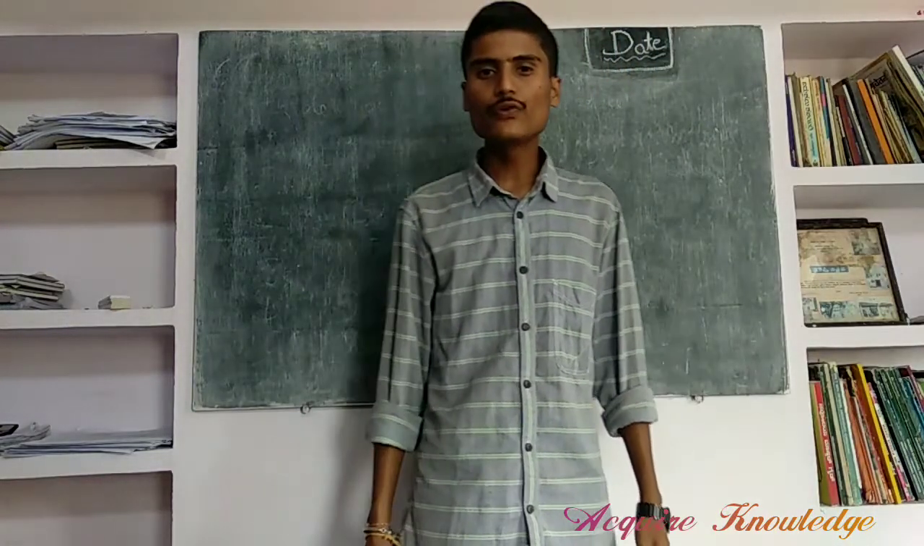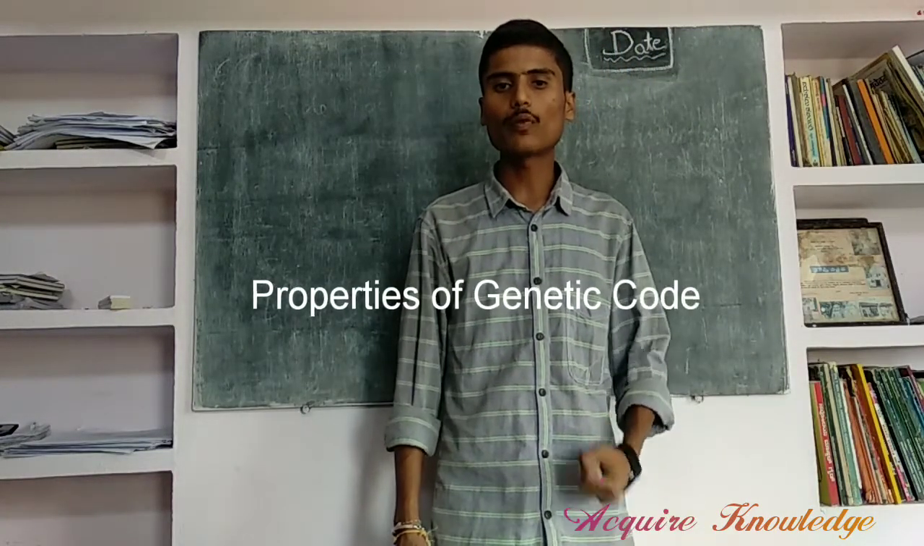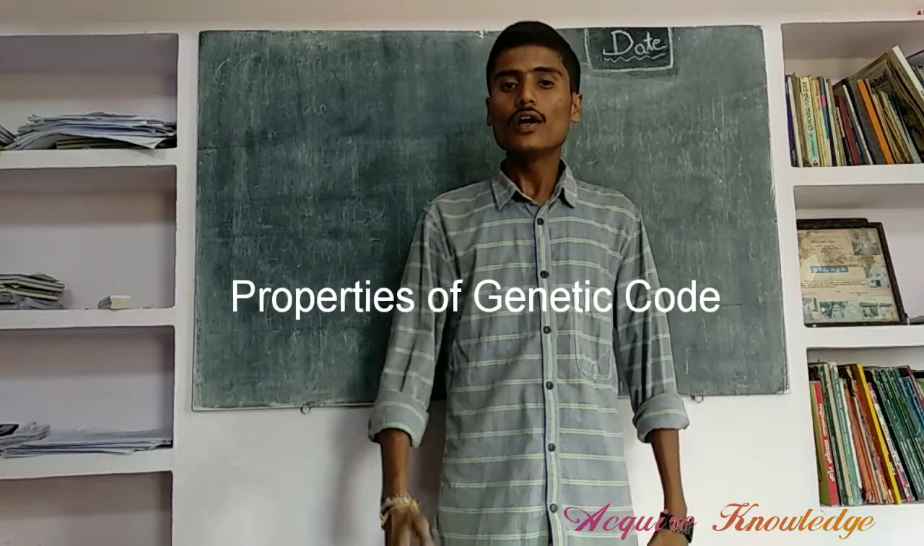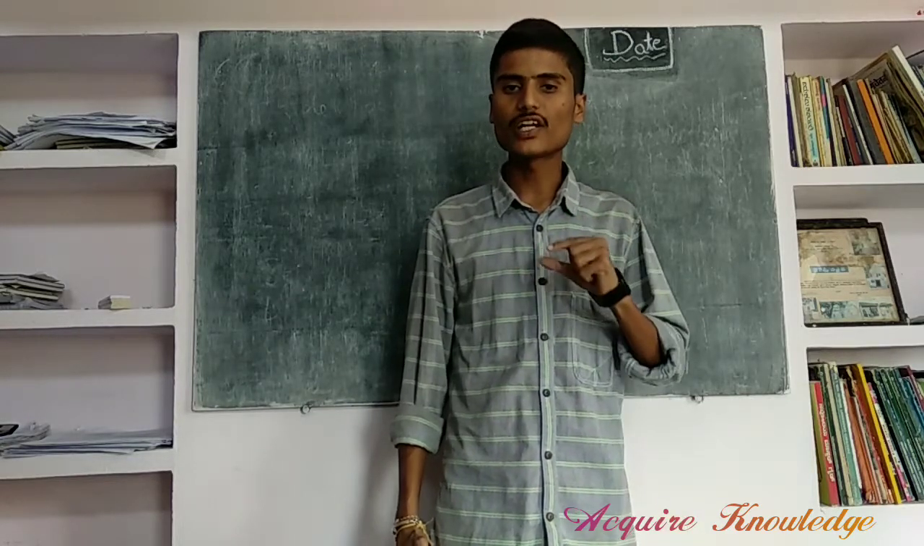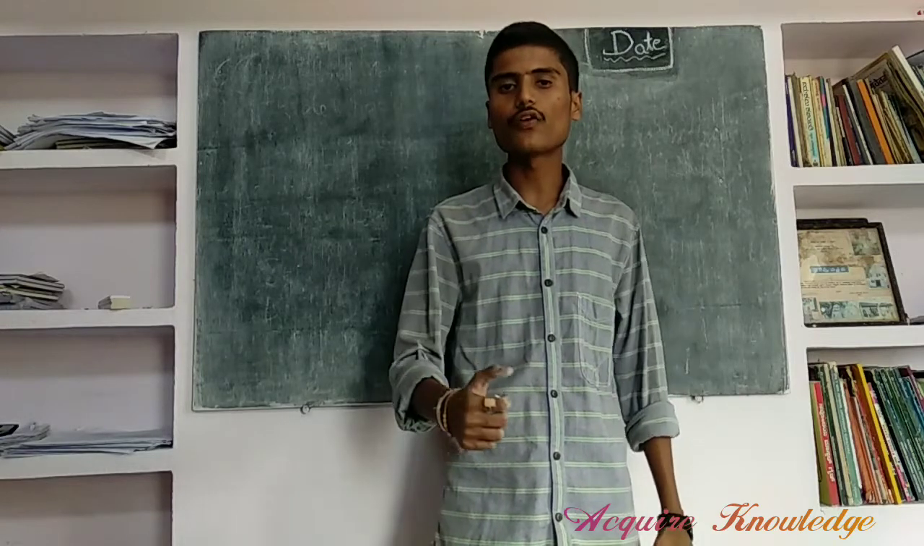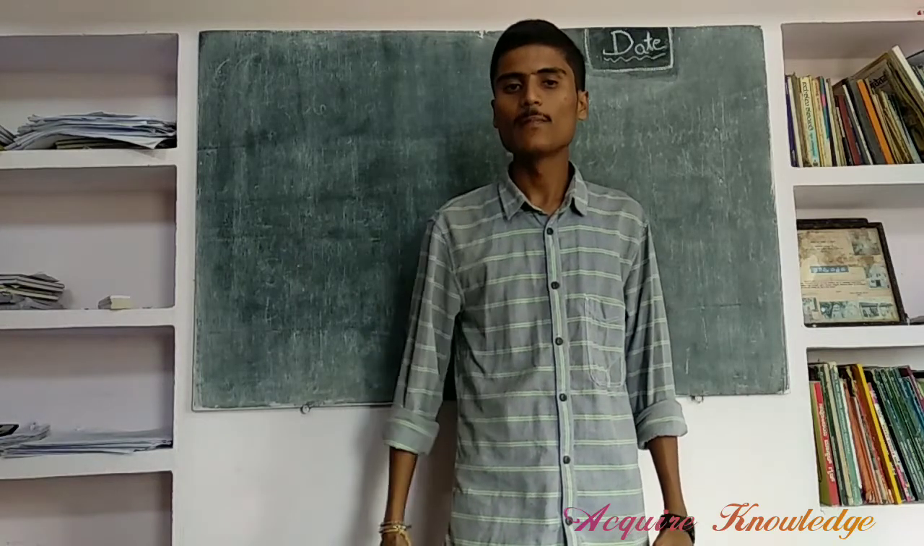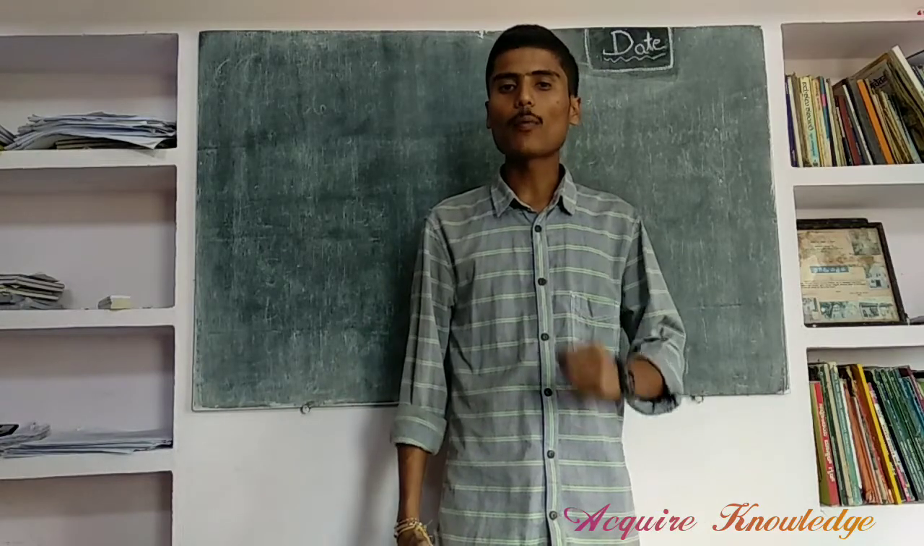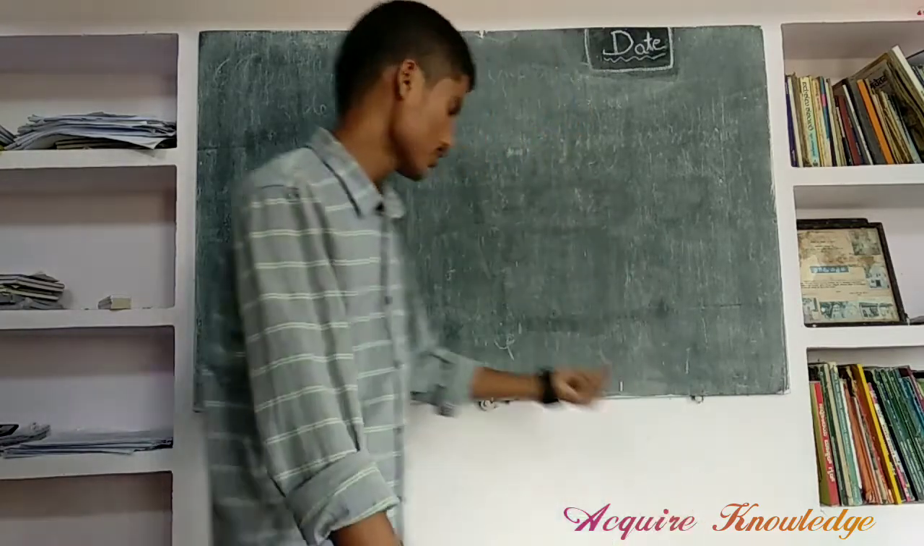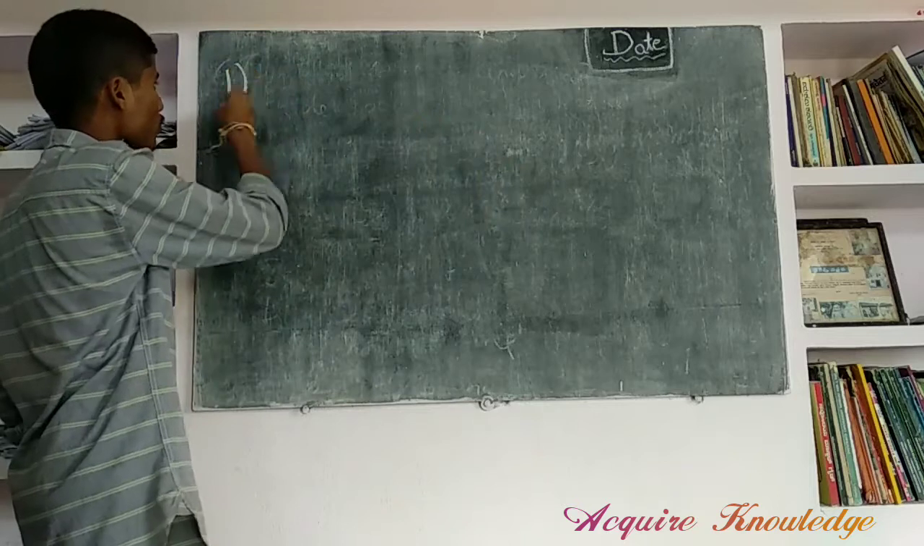Hi everyone, in this video we will discuss the genetic code and its properties or features. First, we should know what the genetic code is. Genetic code means the genetic information present on the mRNA that codes for the protein, that is, amino acids. There are 8 properties. The first one is that the genetic code is universal.